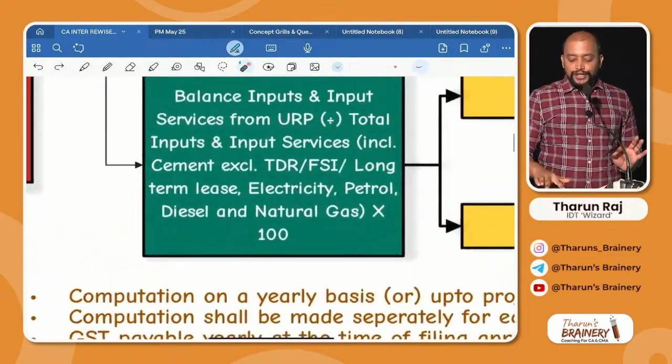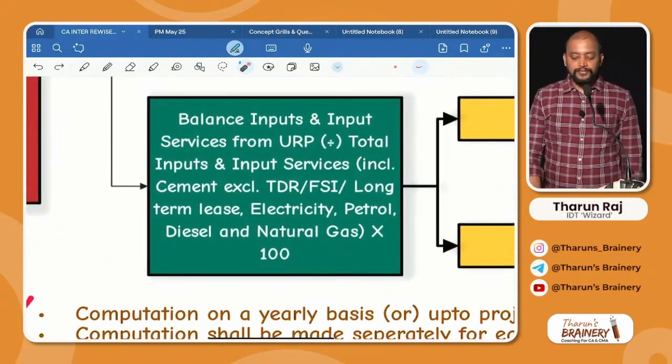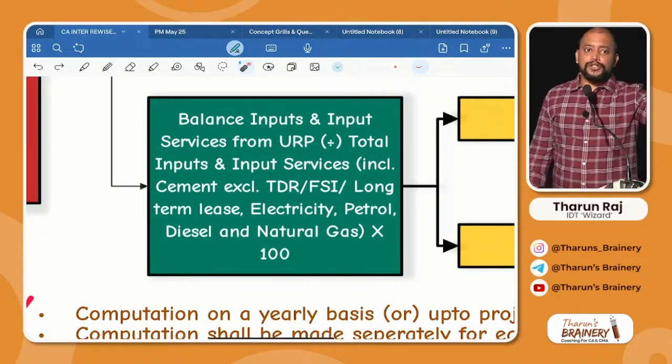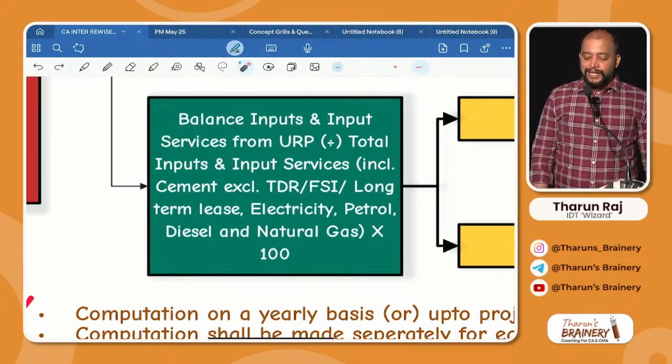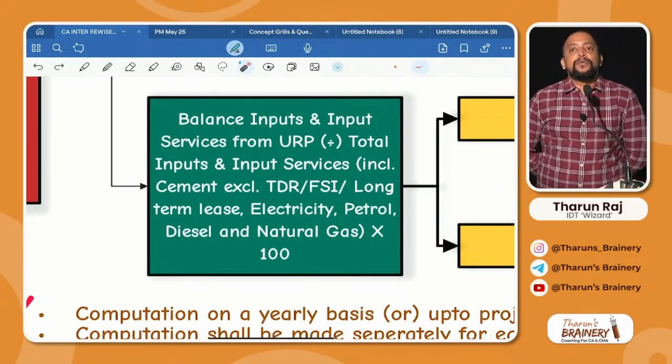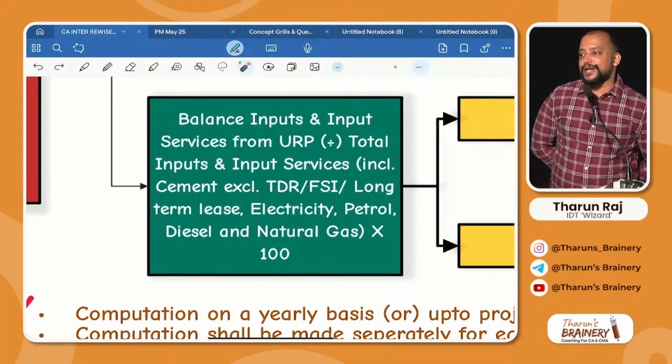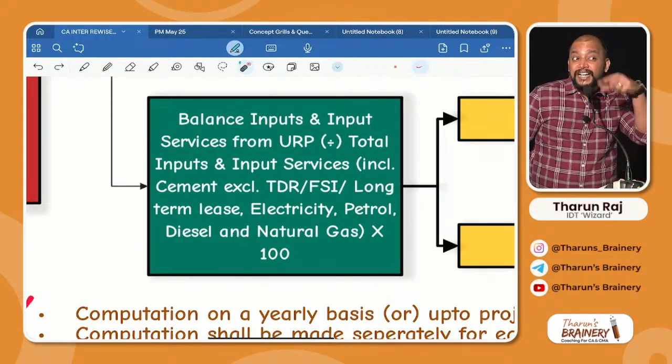What are the few things that you need to exclude? See there. Cement should be included. That is also one of the inputs. What should be excluded? TDR, FSI, long term lease. Why do TDR, FSI, long term lease need to be excluded? Because it's already covered under 9.3.